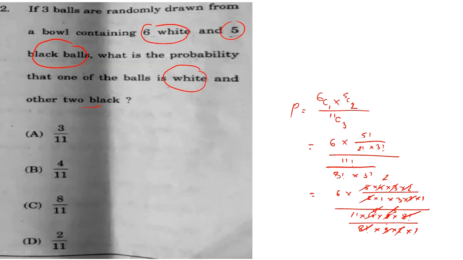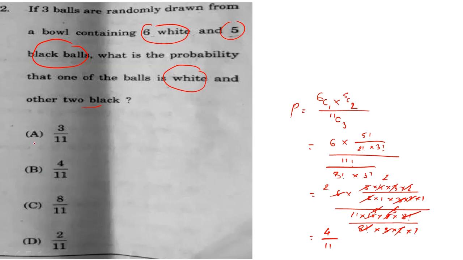So what are the remaining terms? 6 into 2 divided by 3. So we can write this as 3 1s are 3 and 3 2s are 6. So in the numerator we have a 4, right? 2 2s are 4, and in the denominator we have 11. So the probability of getting one ball which is white and 2 blacks is 4 by 11.